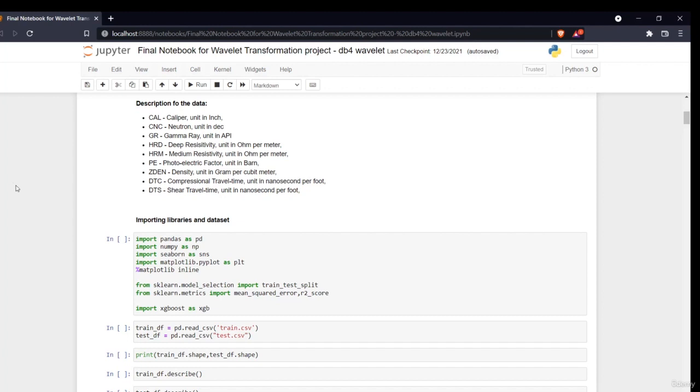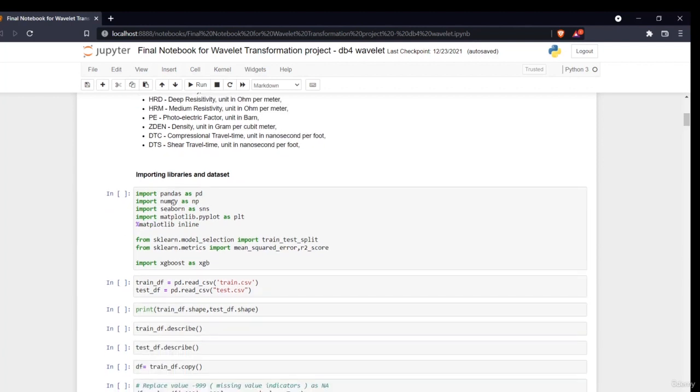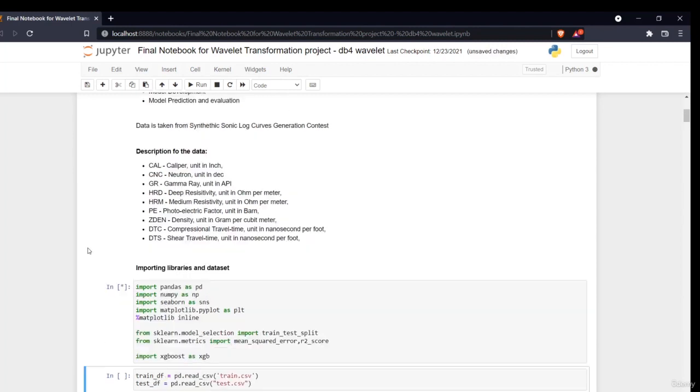So now the very first thing is we have to import libraries and a data set. So the basic libraries are pandas, numpy, scipy, matplotlib for visualization and processing techniques. I've imported train test split to split the data, and for accuracy metrics, mean squared error and r square. And the model which I'll be using is XGBoost. I'll be telling you more about it. Also, I'm using Jupyter Notebook in here.